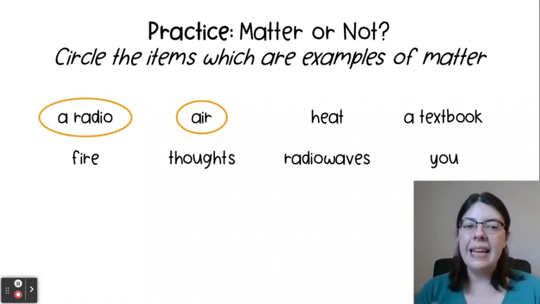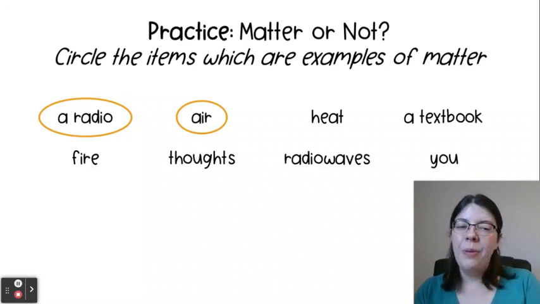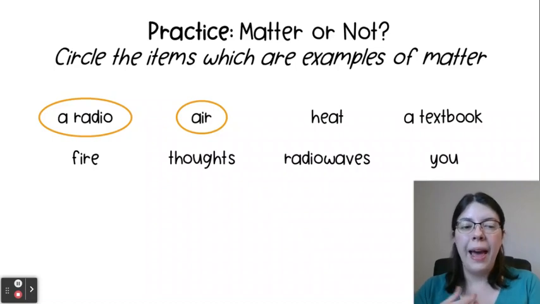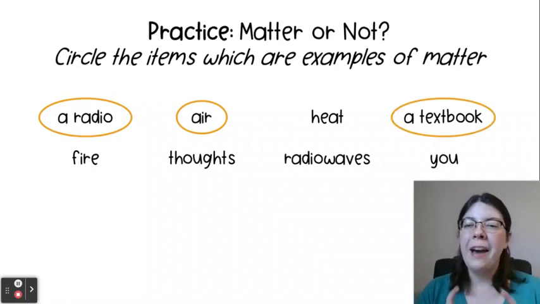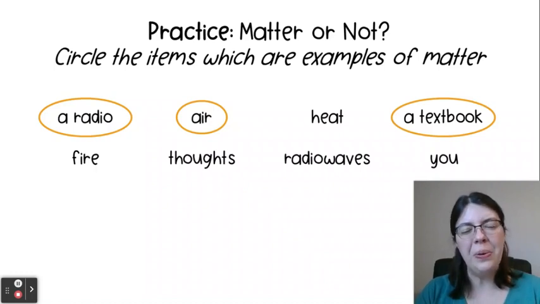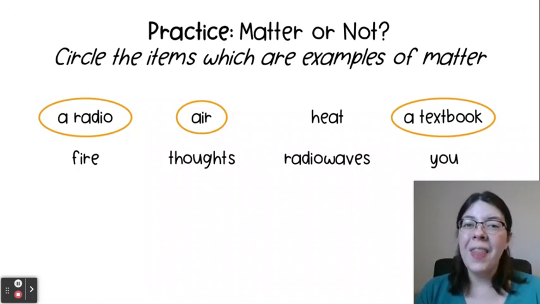Now, heat. Heat is something we can feel, but it doesn't have mass, so it is not matter. A textbook. This one's pretty obvious, hopefully, that we can touch it, we can have its volume, we have its mass, so it is matter. Now, fire. This one's sometimes a little tricky too. If you think about fire, it takes up space or it seems to occupy space, but it doesn't have any mass associated with it. In this case, I'm talking specifically about the flames. Now, the wood or whatever it is that's burning, that would be an example of matter. But the flames themselves are just a sign that a chemical change is occurring. So fire is not matter.